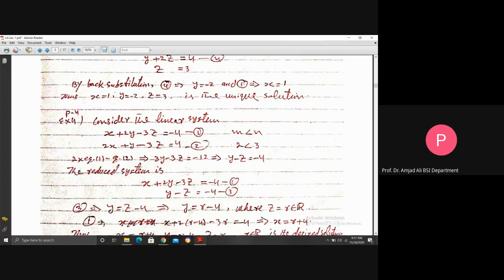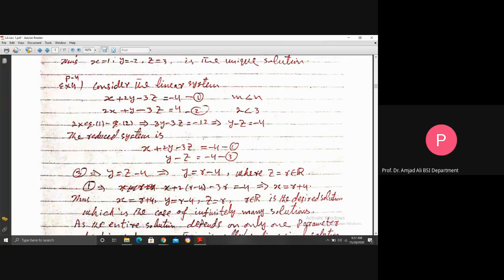Now, you see here, if you eliminate y from these two equations, you will get a relation between x and z. If you eliminate z, you will get a relation between x and y. That is, further, if you act on these two equations, no answer you will get. It means that this is the simplest system. You cannot simplify this system further.